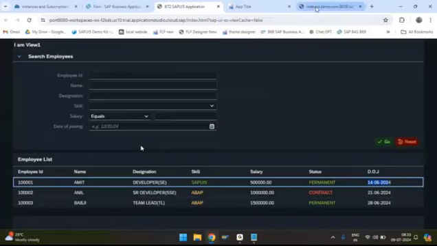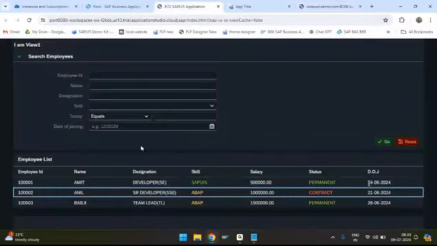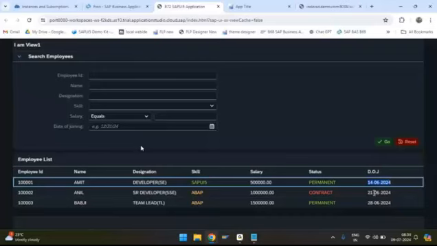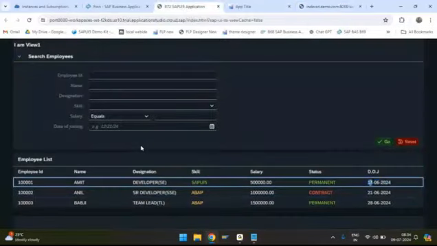However, we want a reverse. We want YYYY-MM-DD. But anyway, my question is, when you can convert the date into DD-MM-YYYY, you can also convert the date into YYYY-MM-DD, correct? So let us go and recap how we did this.